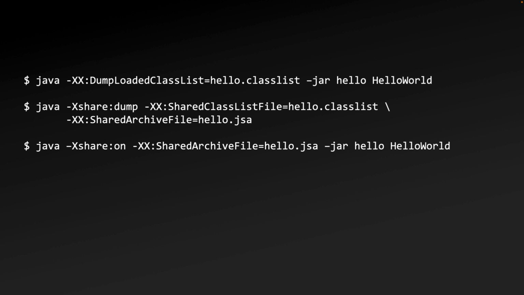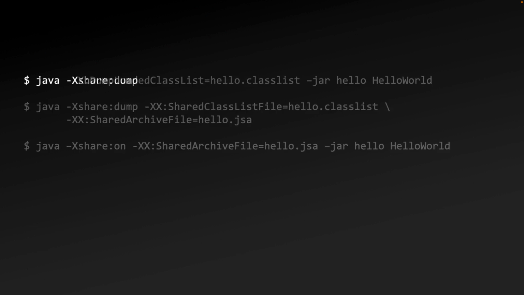Finally, the last step would be to use the shared archive. Here I am using share on. However, this should only be used in a test scenario. Share on requires the archive file to be present and correct, or otherwise the JVM will fail at startup, which is good for validating a newly created shared archive file is present and structured correctly. The default setting is share auto, which doesn't need to be included in your Java command, and is the only setting you should ever use in production, as the JVM will fall back to loading the classes off the file system if the archive is not present or otherwise not structured correctly.